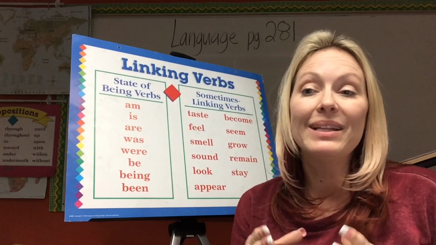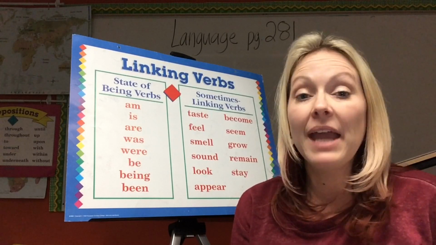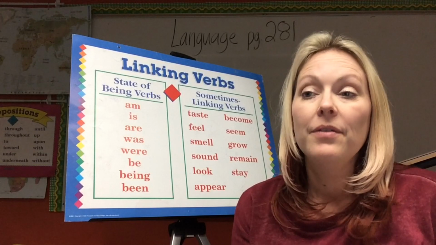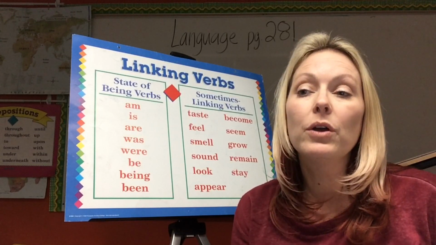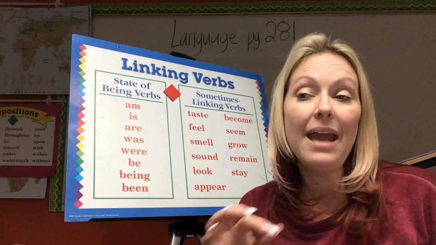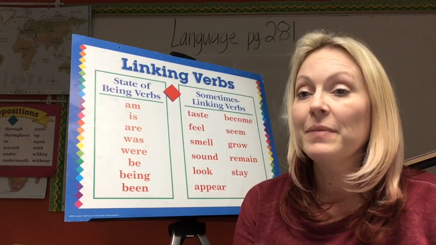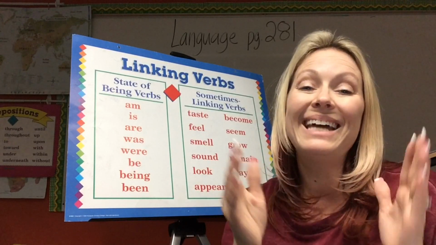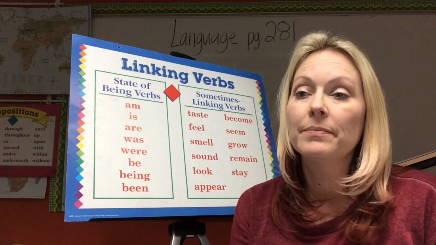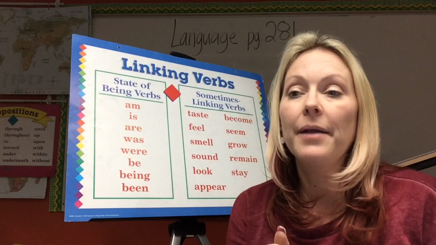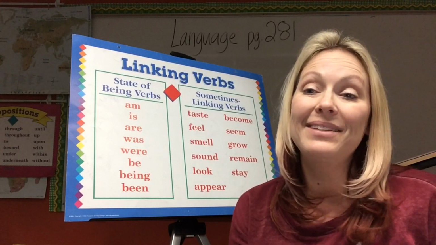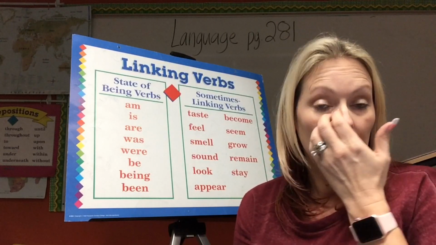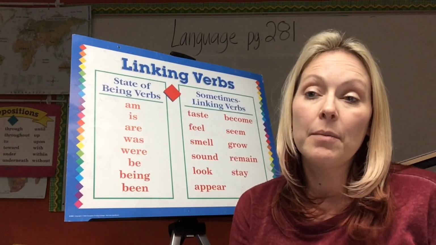Okay, we're on to Think B on page 281. So we are going to label the linking verb and/or the action verb with AV or LV. We are going to write PN for predicate nominative in the blank if the italicized complement, remember the word, is a predicate nominative. We're going to write DO if it's actually the direct object. So let's take a look at number 1.